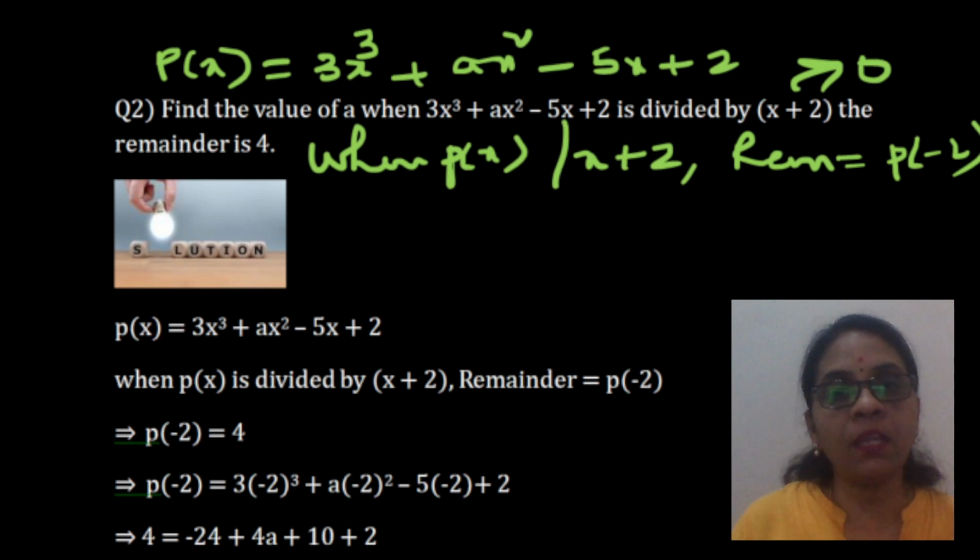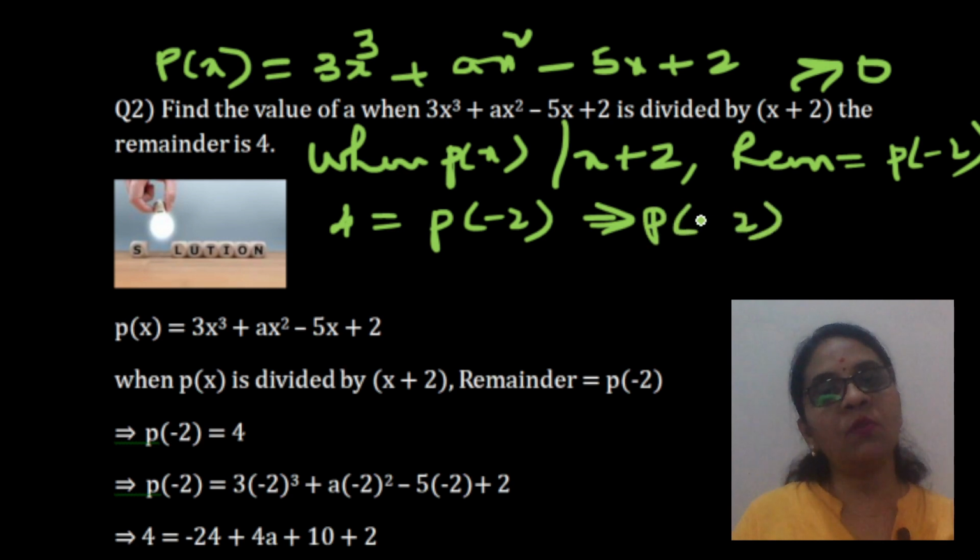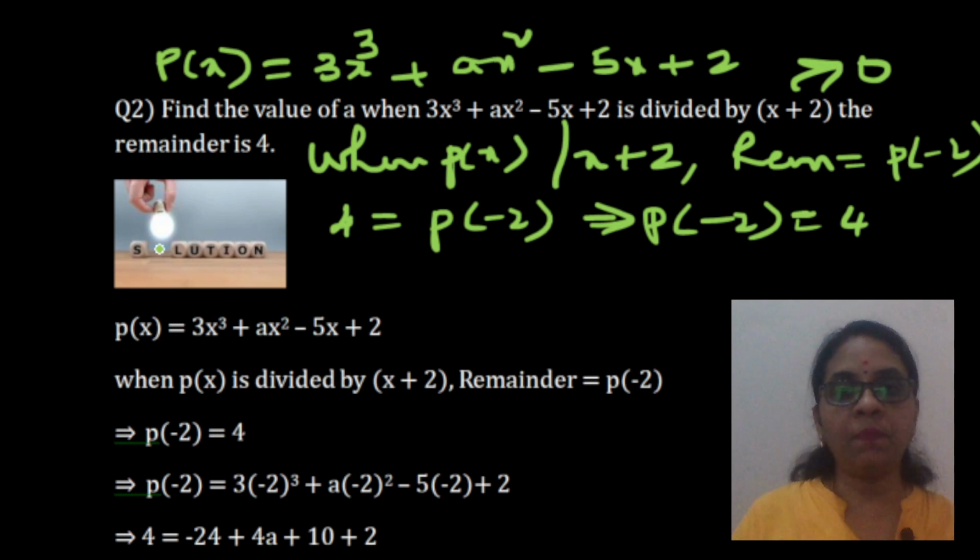Now, read the remaining part of the question. The remaining part of the question is that the remainder is 4. What does it mean that the remainder is 4? Here in place of remainder, write 4. So, 4 is equal to p of minus 2 or p of minus 2 is equal to 4. Now, as usual, find p of minus 2.